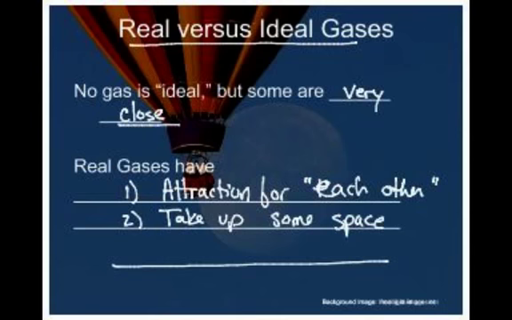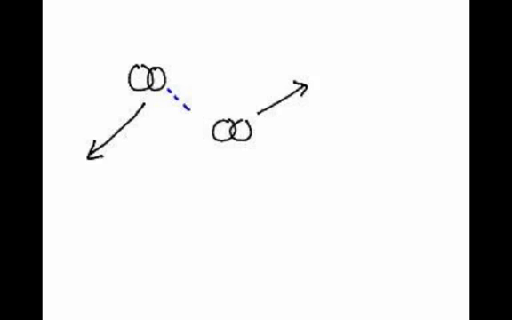If I have two oxygen molecules, here's a little oxygen molecule. They're actually like two spheres joined together. And here's another oxygen molecule. They are typically moving past each other, and as they do, they take no notice of each other because they have no attraction. But in reality, there is a very, very weak force, which, if you recall, and this is a later discussion in the year, is called a London dispersion force, or LDF. If you want this attraction to be minimized, what conditions would cause that?